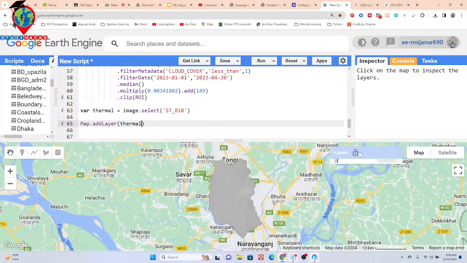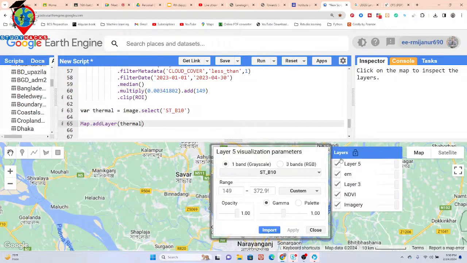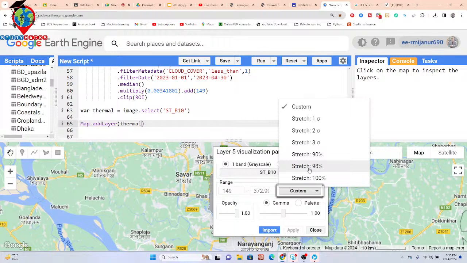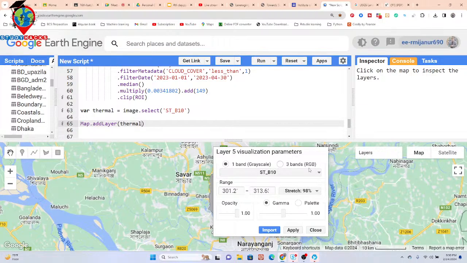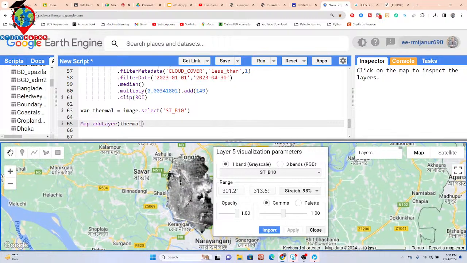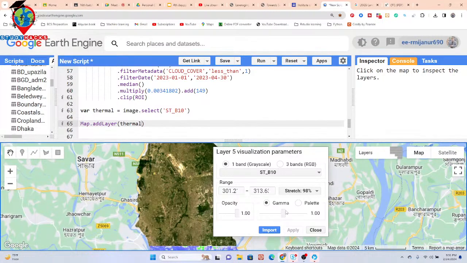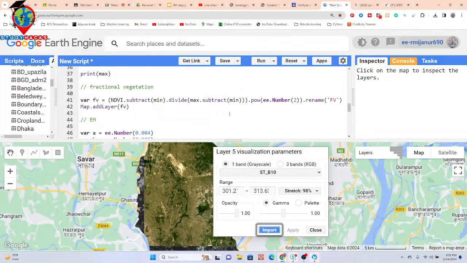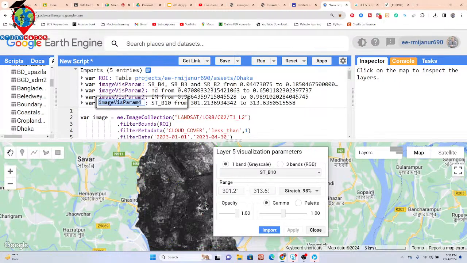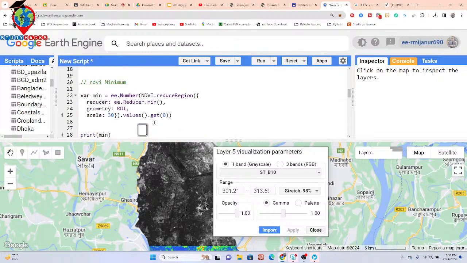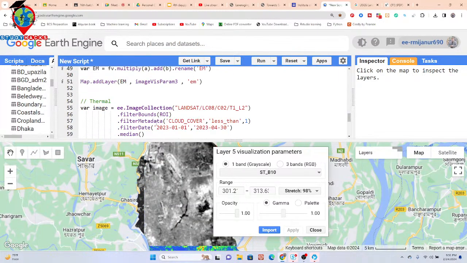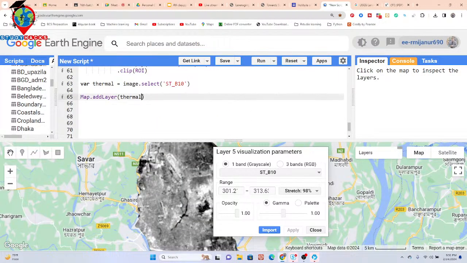We can get this type of result just by simply stretching. So now I can get the brightness temperature, and I simply import the same default color, copy from here, and paste after the object name. And I put this layer name.